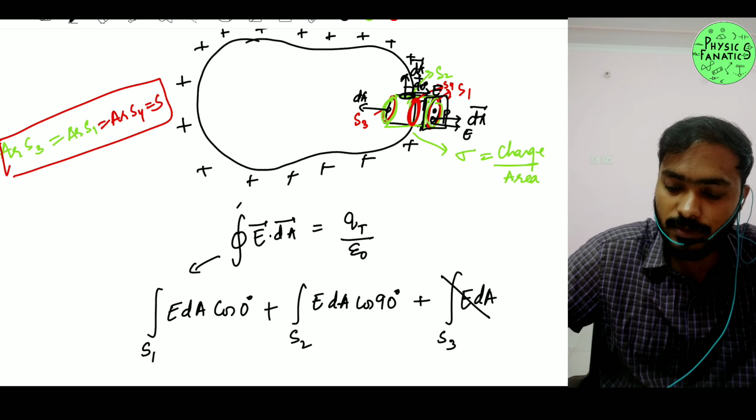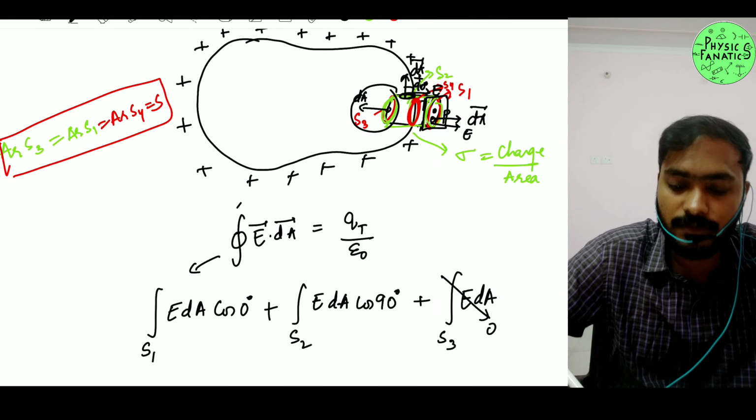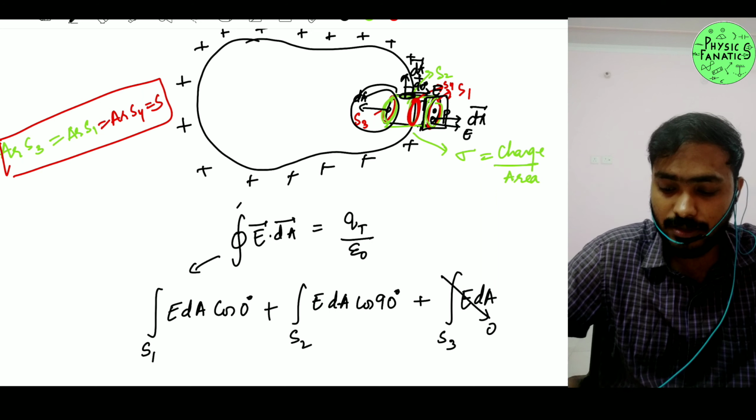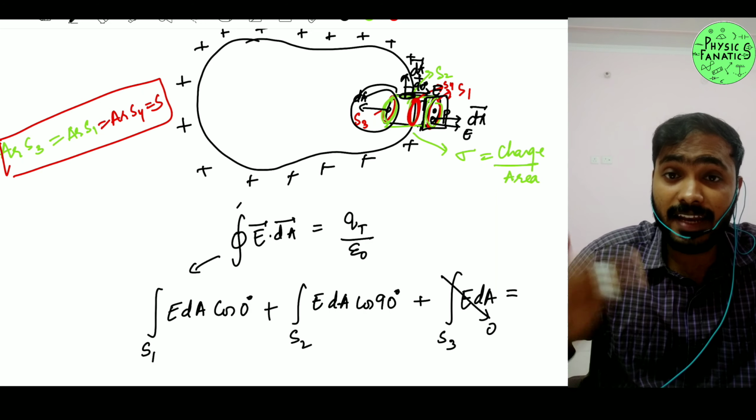This term will automatically go to 0 because there is no electric field in your S3 region. And that is equal to the net charge.